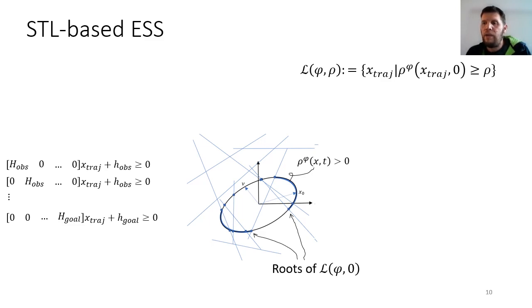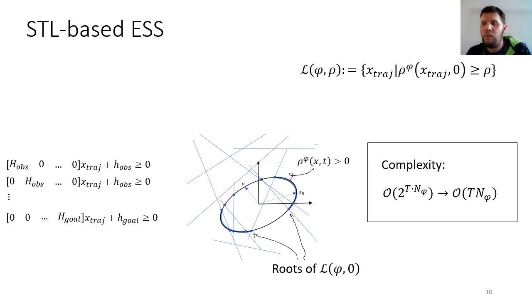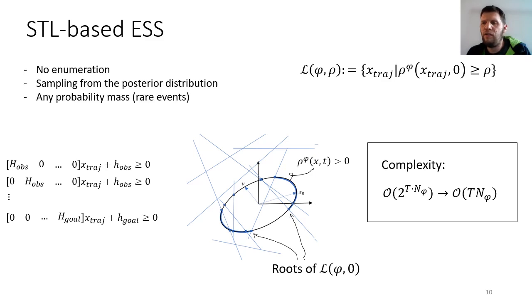We have reduced the complexity of evaluating the exponential number of domains where the specification is satisfied to a matter of solving hyperplane ellipse intersections in the order of t times n. We can evaluate the probability of all satisfying trajectories without ever enumerating them, and for rare events by sampling from the posterior distribution in a rejection-free and efficient manner.